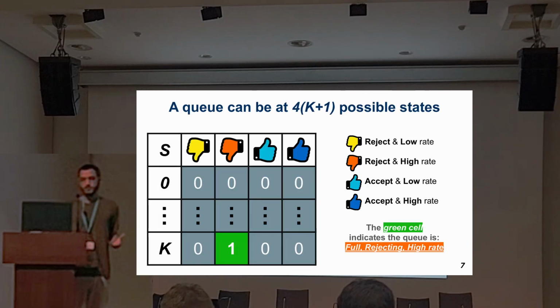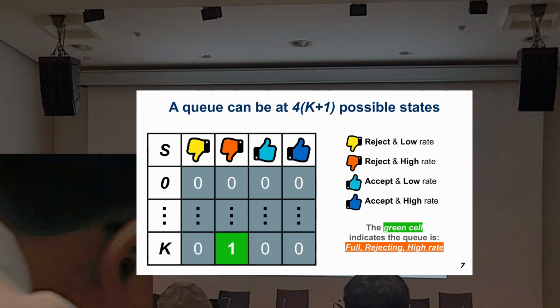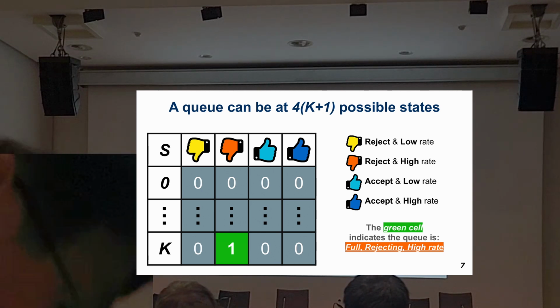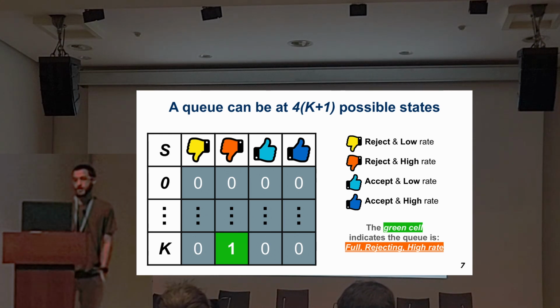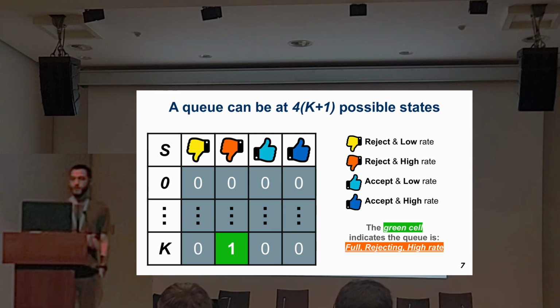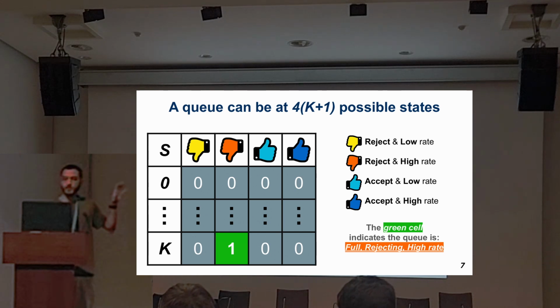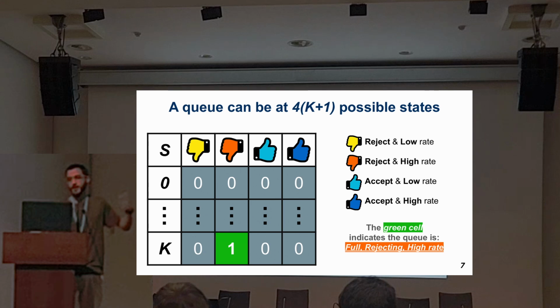Another way to represent this queue is through this table, where the rows are the states, which go from empty, 0, to full, K. Therefore, we have K plus 1 possible states. For the action, we have 4 possible actions: reject at the low rate, reject at the high rate, accept at the low rate, or accept at the high rate. Here, the green cell indicates that this queue is full, rejecting at the high rate, as the previous one.